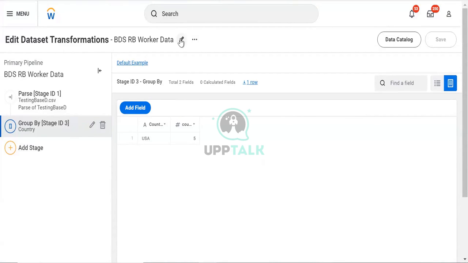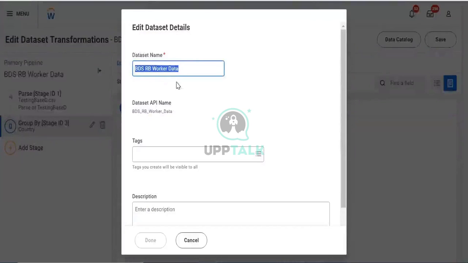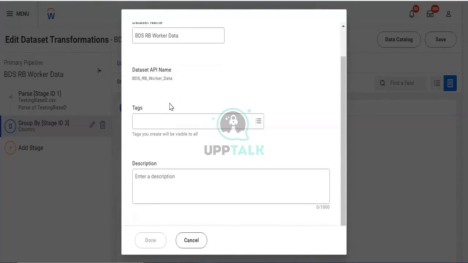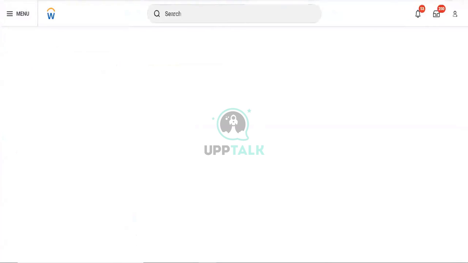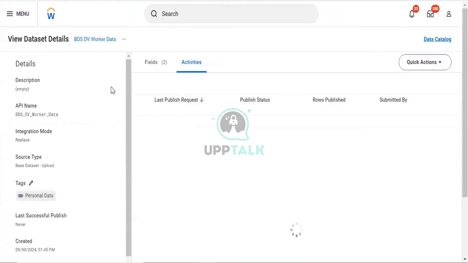Moving ahead, we can also change the dataset name. Let's say I want to change the base. I can click over here and I can change the name. But when I change it, I won't be able to get it again, because, let's say, this API name, I won't be able to get the same. While we are creating a dataset, we can change the name of it, but the API name we can't change. That is the thing.